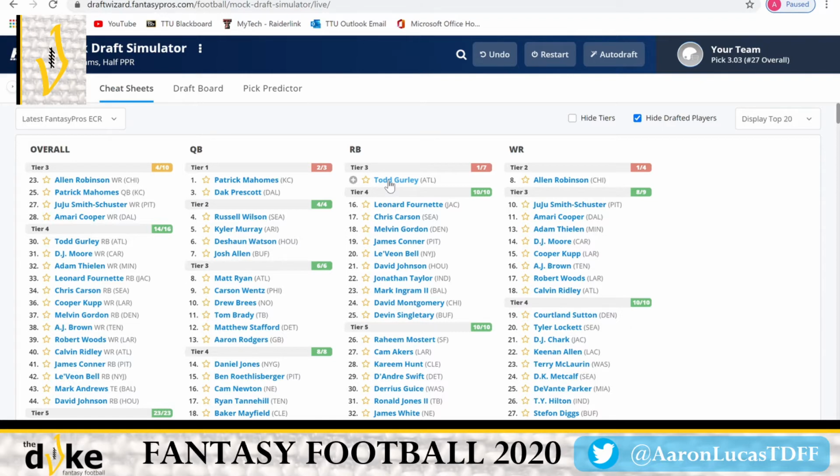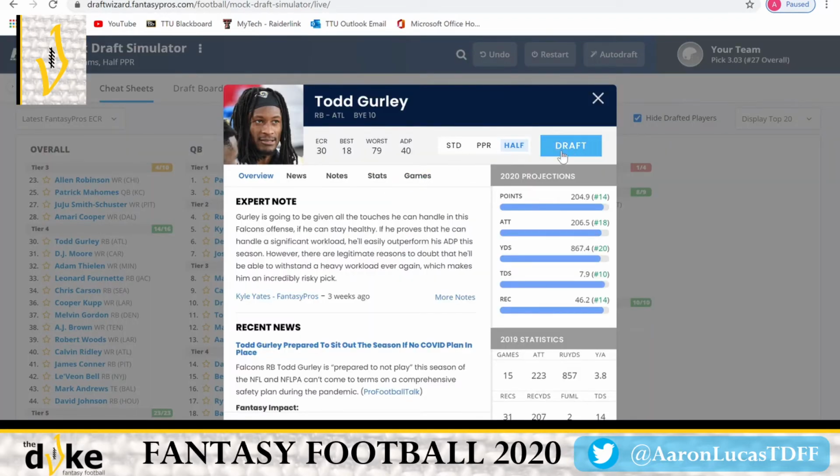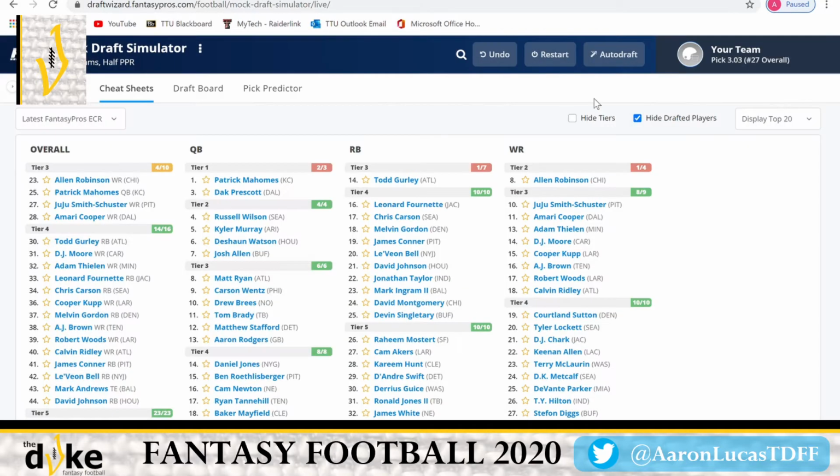I think the safe play here is just to get another running back, all right? We want our first 3 picks, you know, our first 4 picks in the first 4 rounds should always be safe. We don't want to lose anything from these players or take too high of a chance.